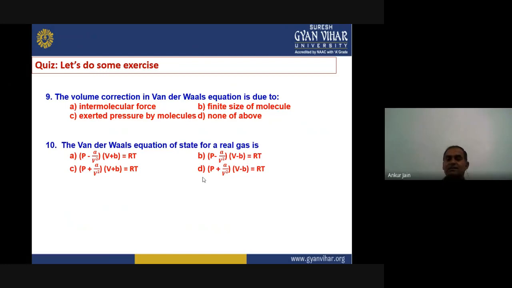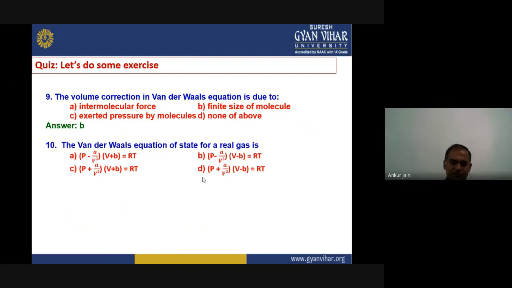We consider that for each coming molecule there is less space available due to the size of the preceding molecules. That means the responsible reason for volume correction is the finite size of molecules. So the right answer will be option B, that is finite size of molecule.